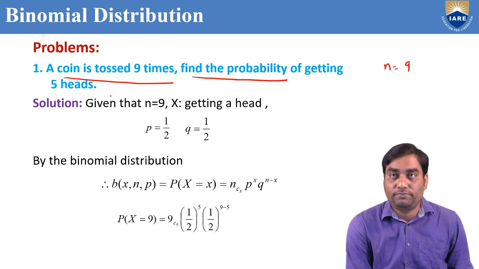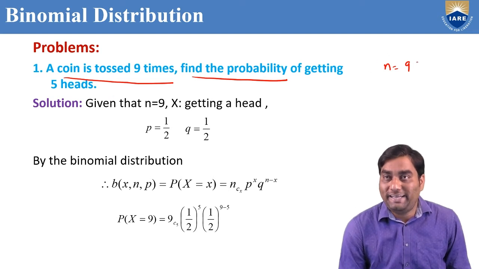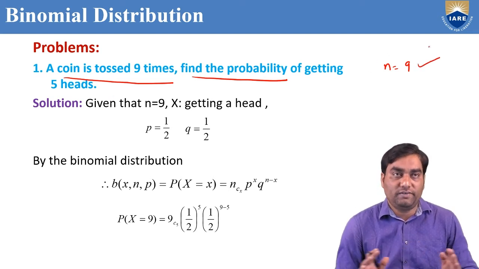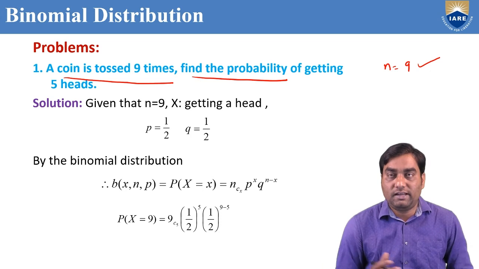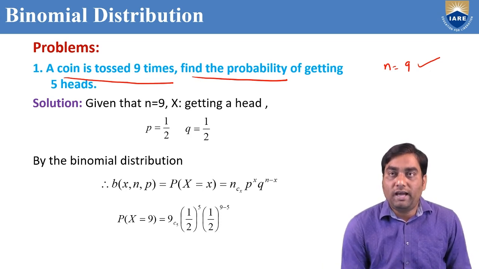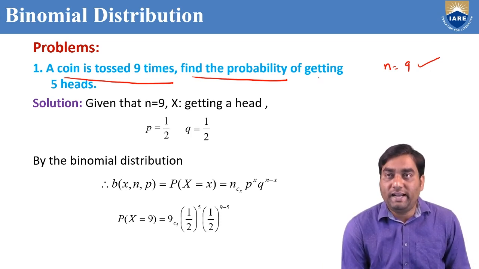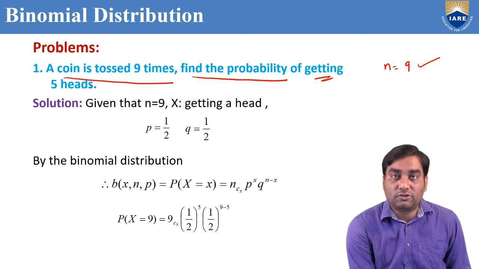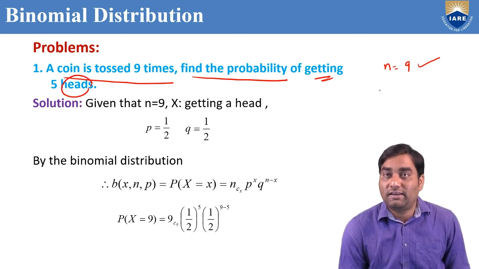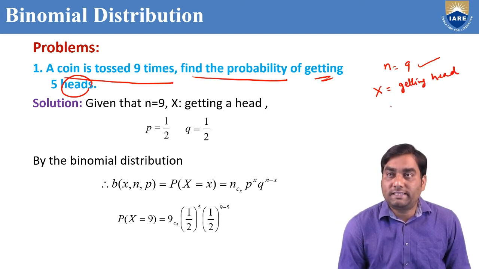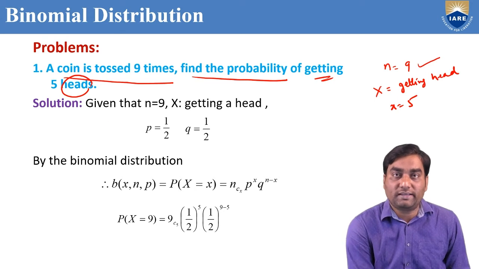This is the problem. The coin is tossed how many times? So the total number of events is n, like the previous definition. We are going to find the probability of getting 5 heads. So head is capital X, getting head. Small x is 5 because the number of heads is 5.